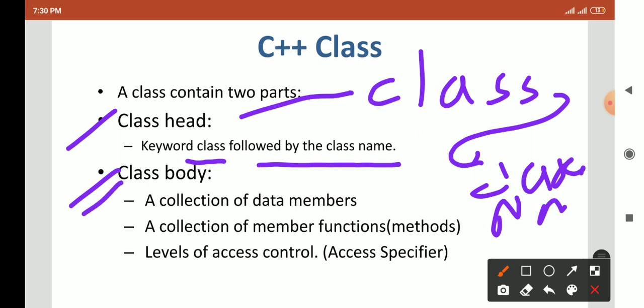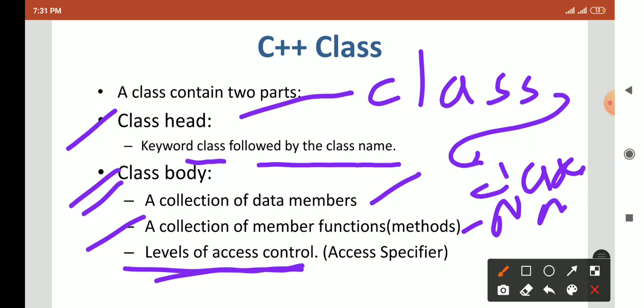In the body, there are different parts present. First are data members or variables. Second, a collection of member functions, or we can say methods or procedures. And last there are access specifiers. We will shortly see what the access specifiers or access controls in your C++ class are.